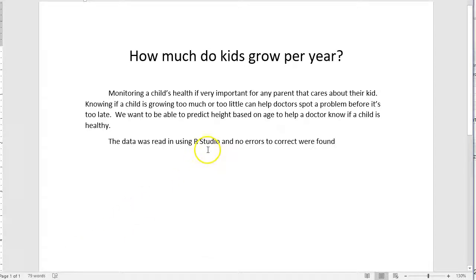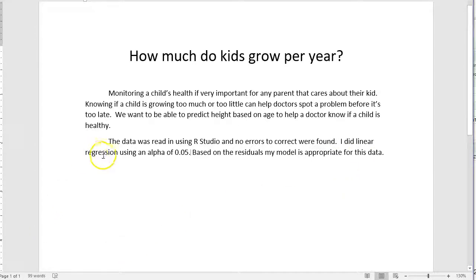I'm going to mention I'm using the program RStudio. Usually I talk about errors that were fixed, but this data set didn't have any. I'm going to mention I did regression, my alpha level, and then I talk about how my residuals told me that I had a good model. Some people like to include their residuals, and that's fine, that's great, that's personal style. I'm trying to keep this short so that this video doesn't become a 10-minute video.